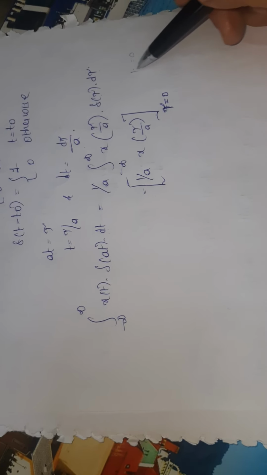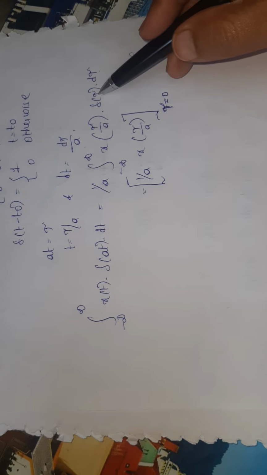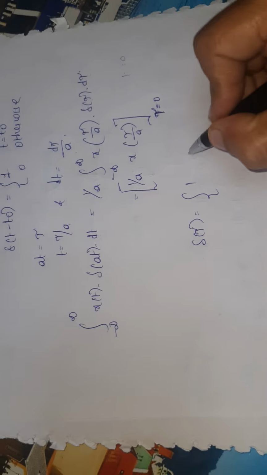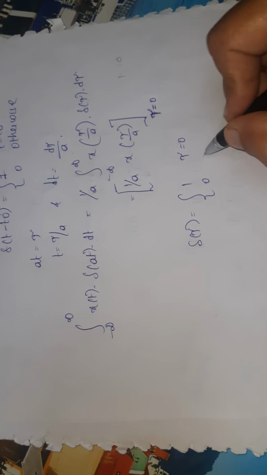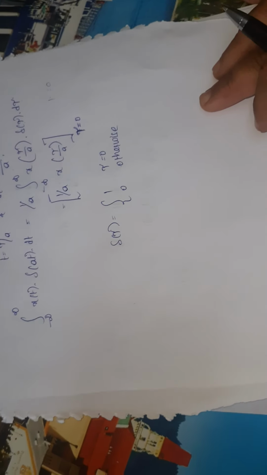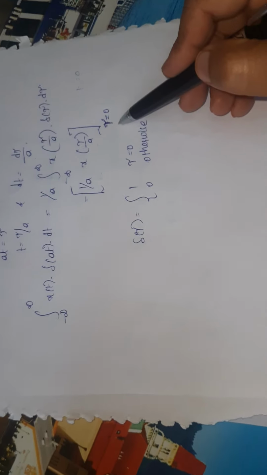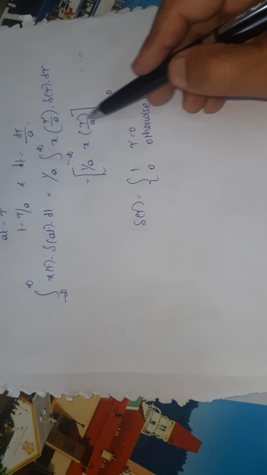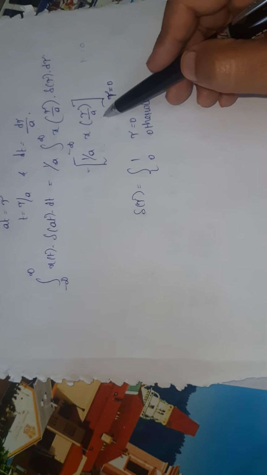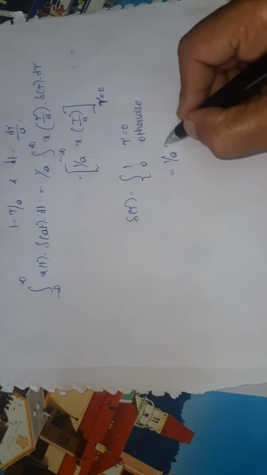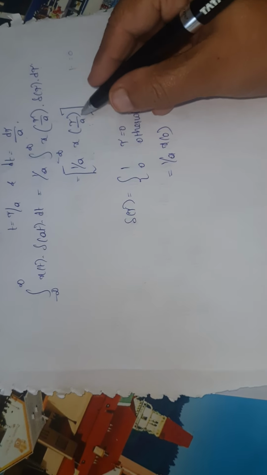Instead of small t I have just tau, so delta of tau will exist only at tau equal to 0, otherwise the magnitude is 0. So this function exists at tau equal to 0. If I substitute tau equal to 0, 0 by something is 0, so I have 1 by a into x of 0.